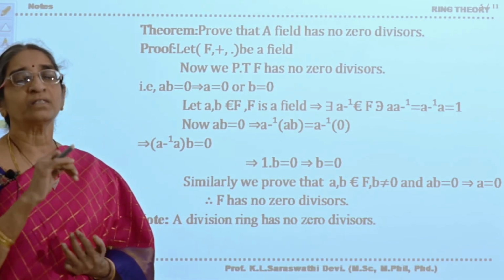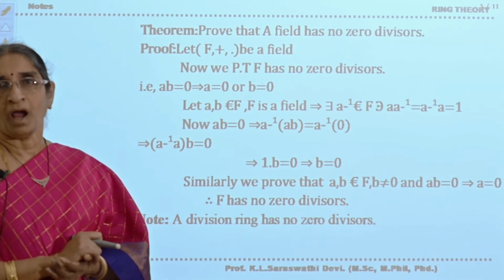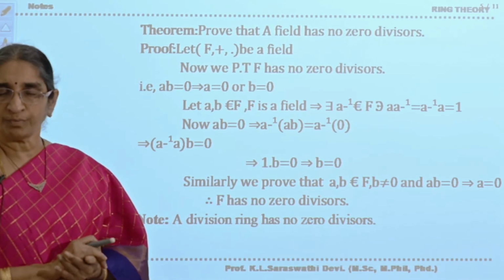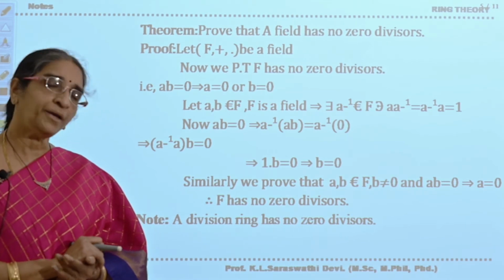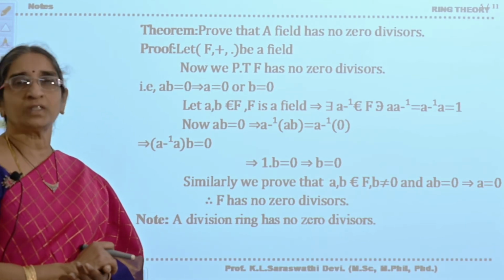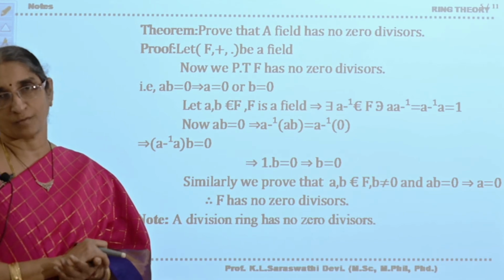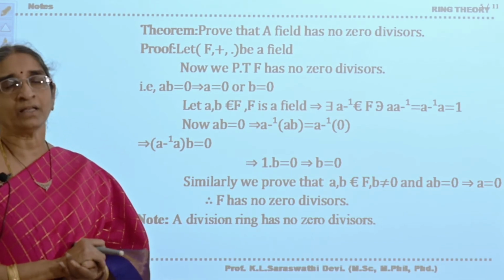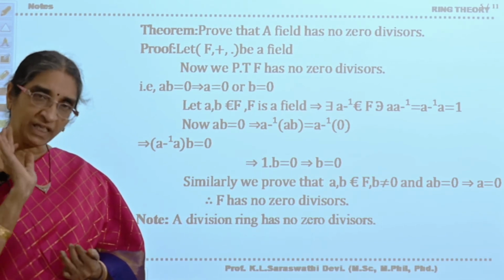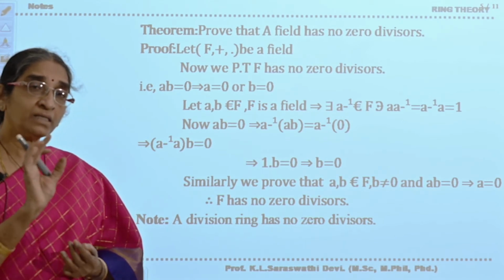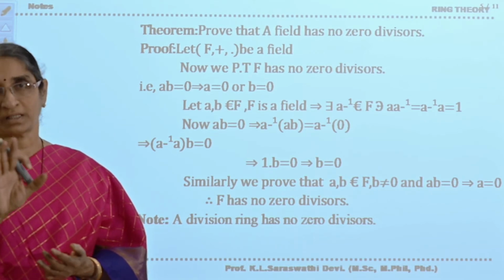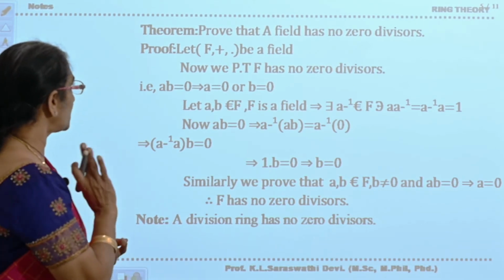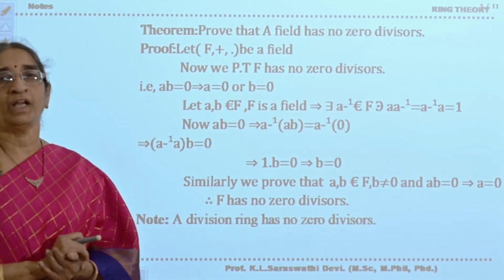If (F, +) is an abelian group and (F, ·) is a semigroup, the distributive law is satisfied, and every non-zero element possesses its multiplicative inverse. I will say that (F, +) is abelian, (F minus {0}, ·) is also abelian, and the distributive law holds. Then you can say that (F, +, ·) is a field.